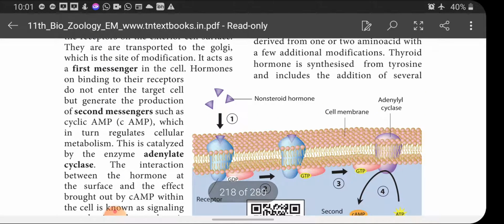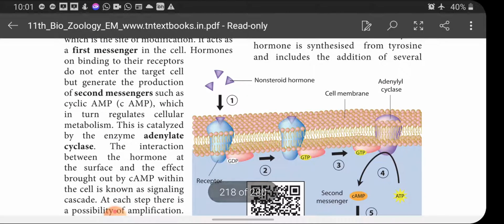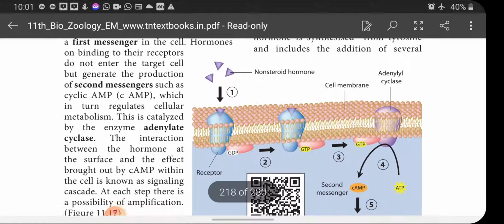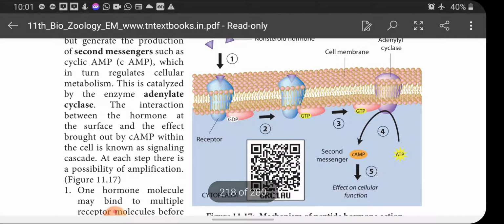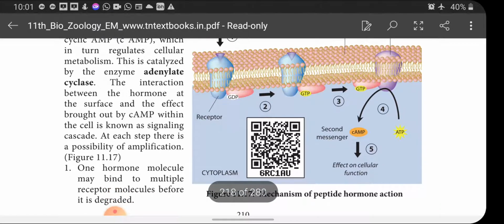So, hormones on binding to their receptors do not enter the target cell but generate the production of a second messenger. The hormone which is bound over the surface of the receptors will not enter into the cell. Instead, it generates a second messenger such as cyclic AMP, which in turn regulates the cellular metabolism. This process is catalyzed by the enzyme adenylate cyclase.